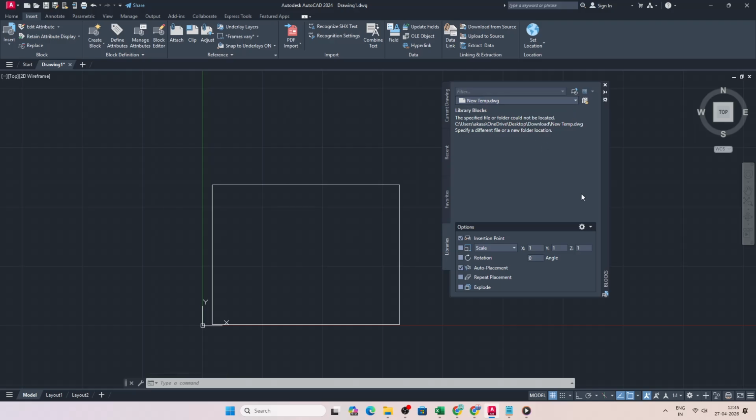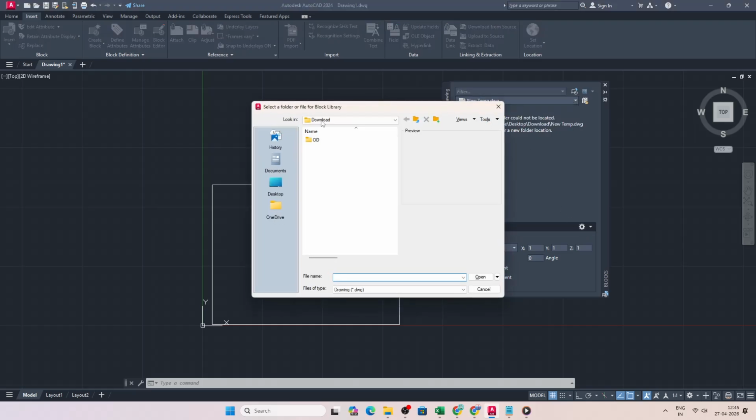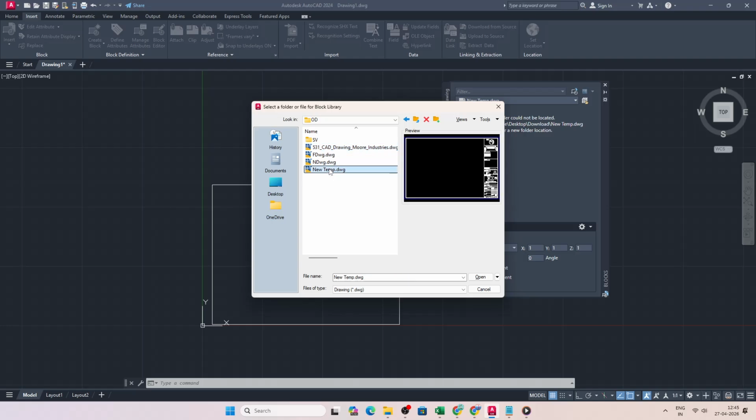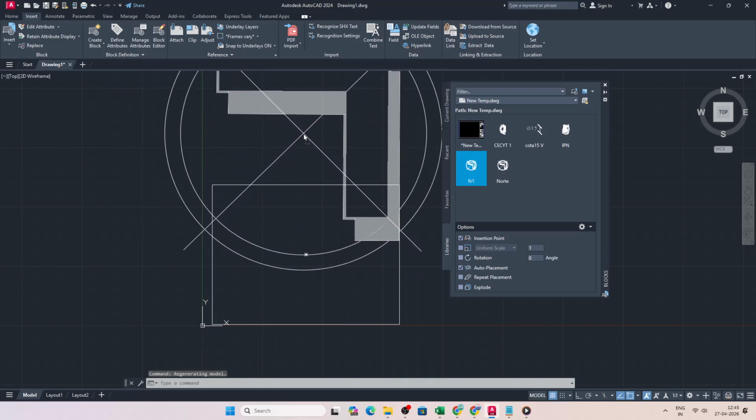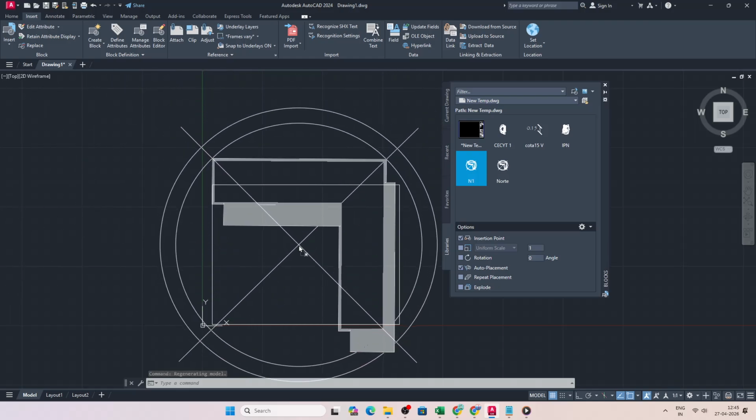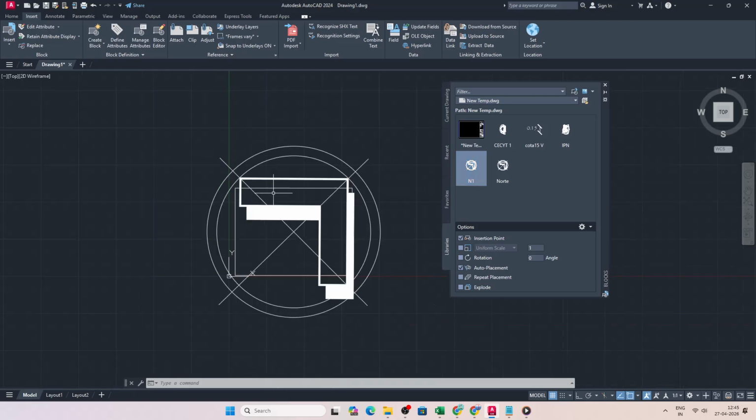Click the Browse button with the folder icon, then point AutoCAD to the folder or drawing file where your blocks live. You'll see thumbnails populate as AutoCAD reads that location. Click the block you want, move your cursor into the drawing, and place it where it belongs. AutoCAD will prompt you for an insertion point, and you can click to place it or type precise coordinates.